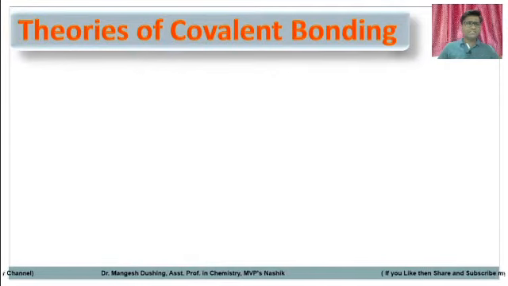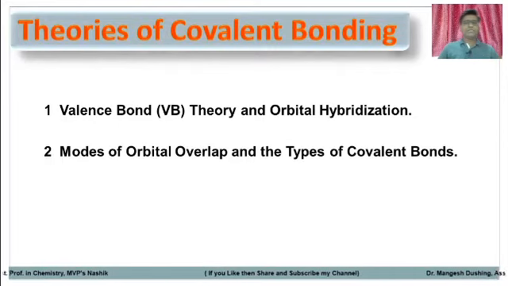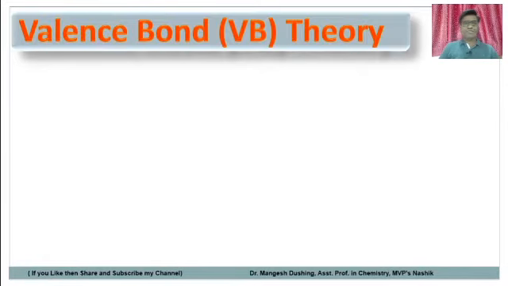Friends, there are three theories known up to now for covalent bonding. First one is valence bond theory and orbital hybridization. Second one is modes of orbital overlap and types of covalent bonds. Third one is molecular orbital theory and electron delocalization. Friends, we will learn about valence bond theory in short.